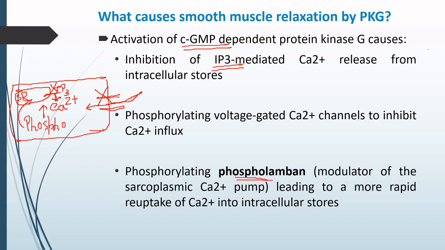So if there is activation of phospholamban, then again there will be a decrease in the level of free calcium which is available for muscle contraction. So in a nutshell, the cytosolic calcium that was supposed to help in the muscle contraction is being reduced.